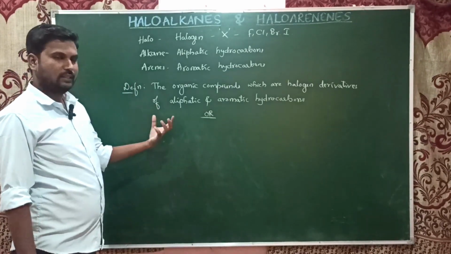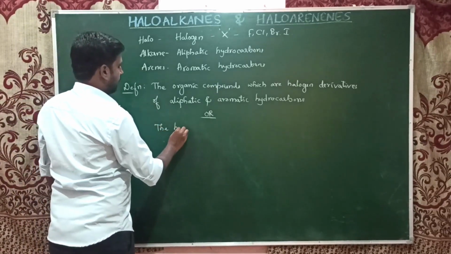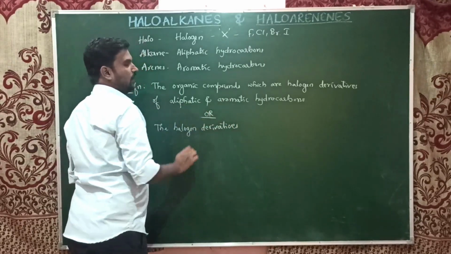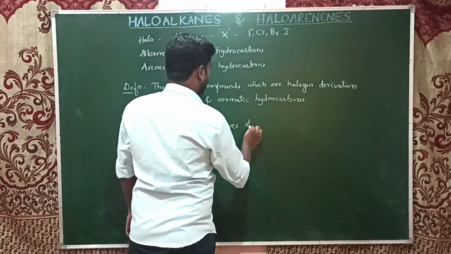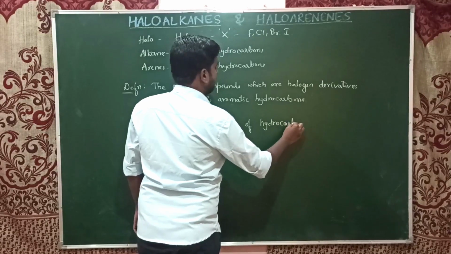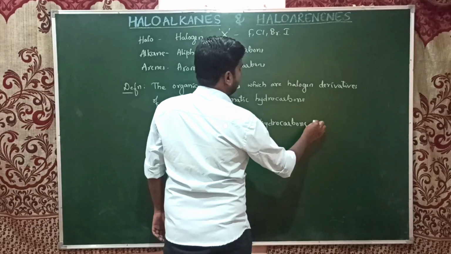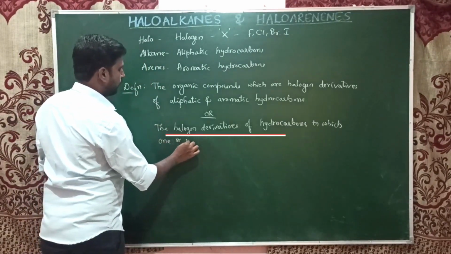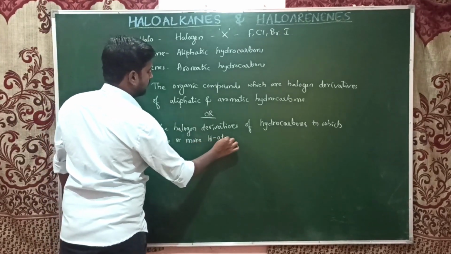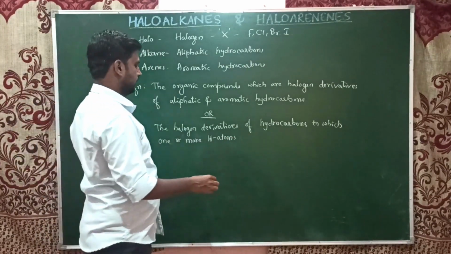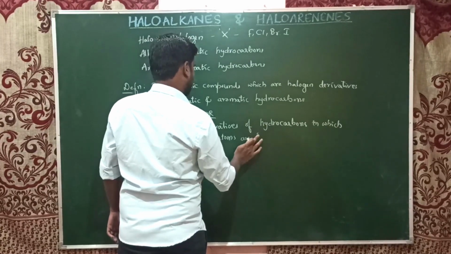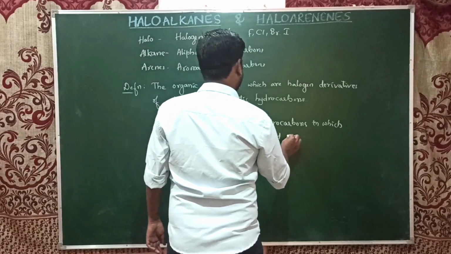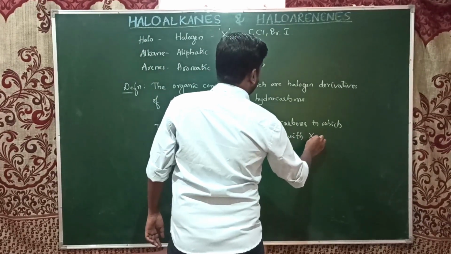Based on how they are prepared and how they are actually seen, we can write: halogen derivatives of hydrocarbons, both aromatic and aliphatic, in which one or more hydrogen atoms are replaced with halogen atoms.